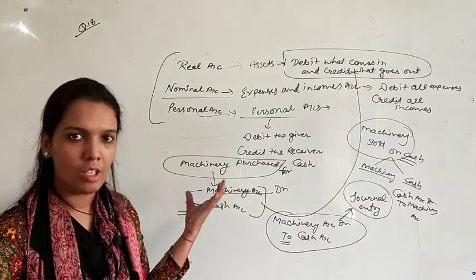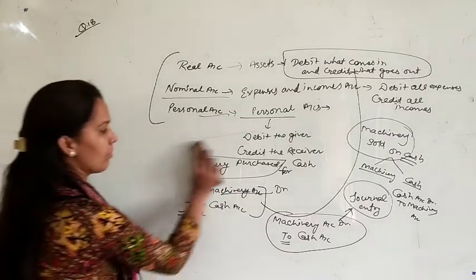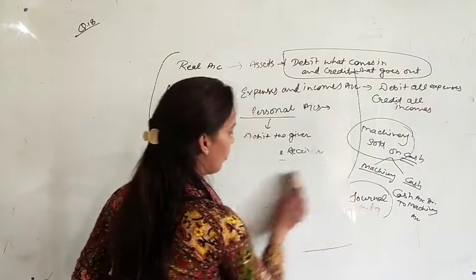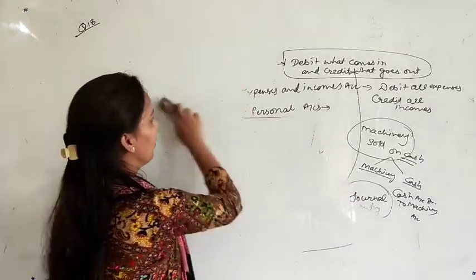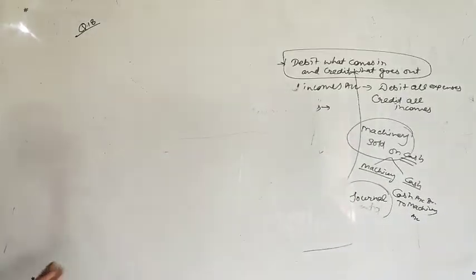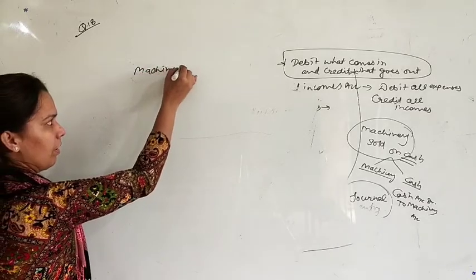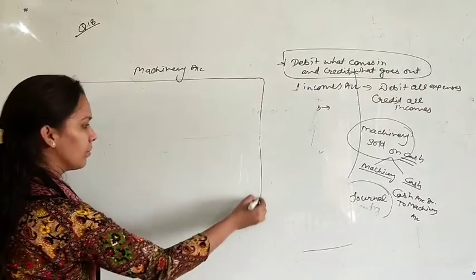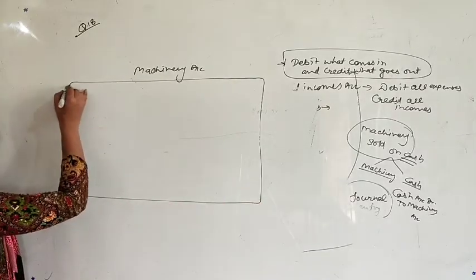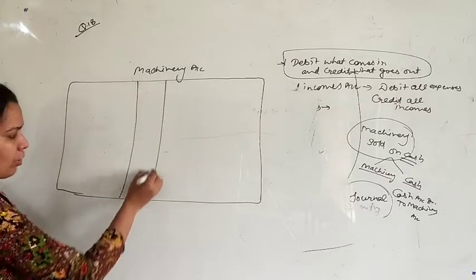In this question, we have to form an account. Just see here how we will form the account. We have to prepare the machinery account. You have only limited transactions in the question.